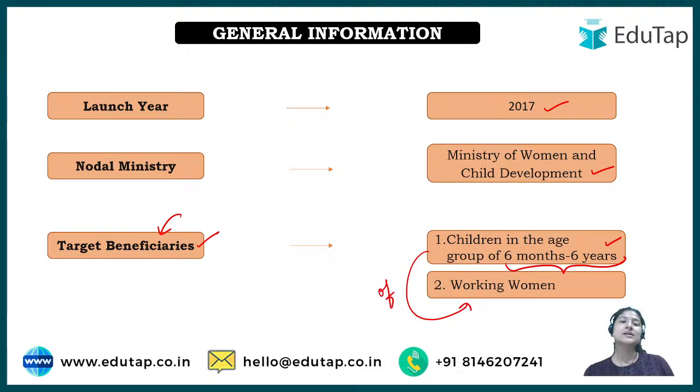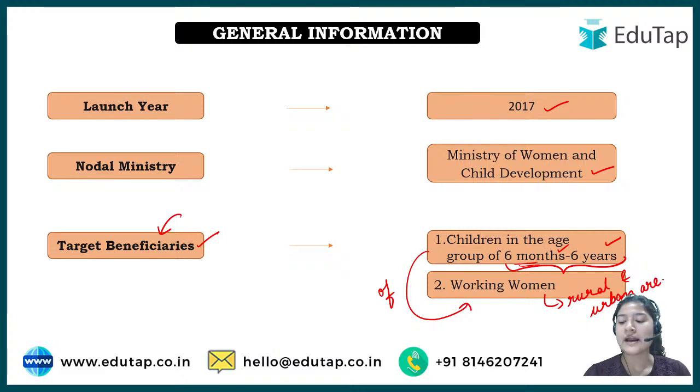Basically a child that is below 6 is completely dependent on the mother for its food, right? When a child is 6 months old, then he can eat solid food. Right before that he is dependent on mother's milk. That is why children of the age group of 6 months to 6 years are under this category, because it is considered that until 6 years a child is dependent and does not know how to be independent, and after that they can be, if they are taught to. So targeted beneficiaries are children from 6 months to 6 years and of working women, and here working women of both rural and urban areas, that you should know.